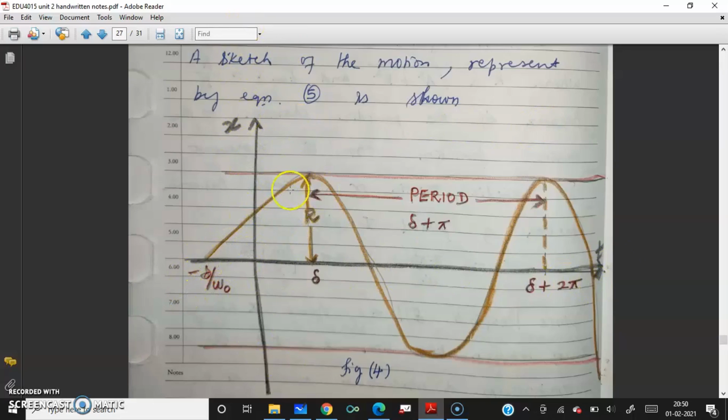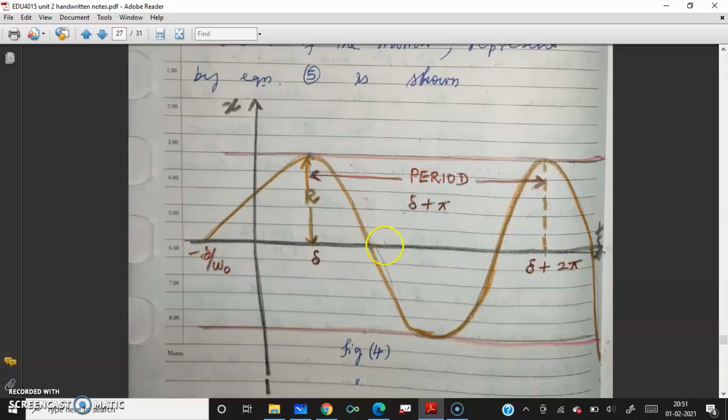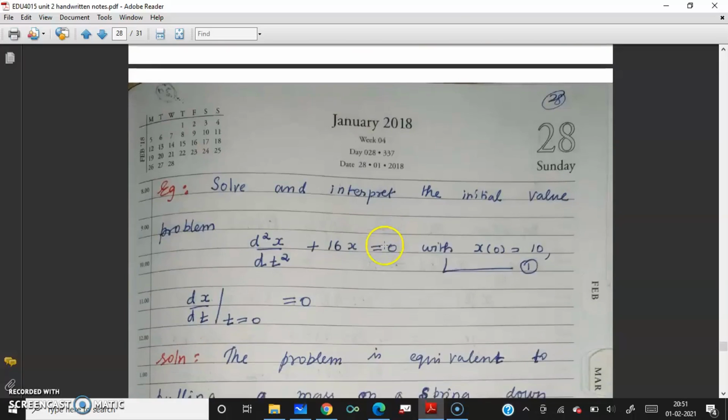You can see the cos curve. From this r to this r is one period. Here it is delta plus pi, here delta plus 2 pi. And minus delta by omega is where it touches the x-axis. You can see the periodic motion. Figure 4 shows the periodic motion.